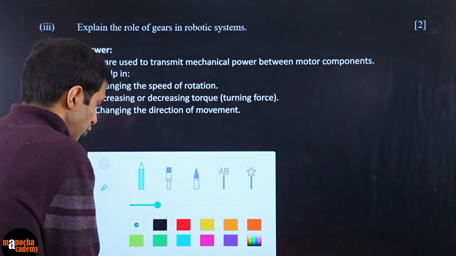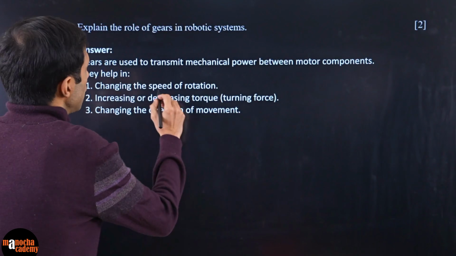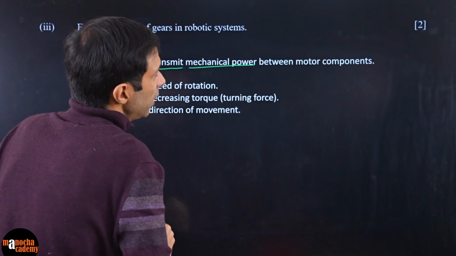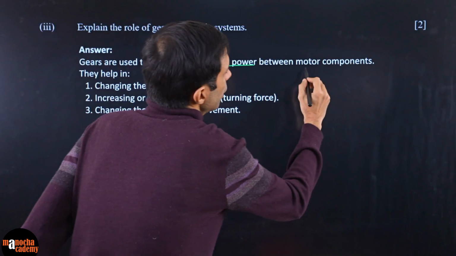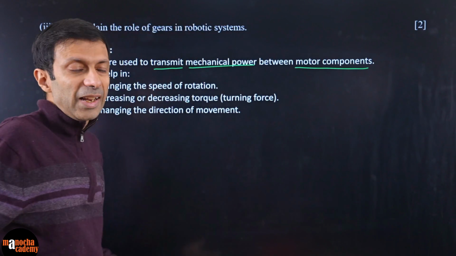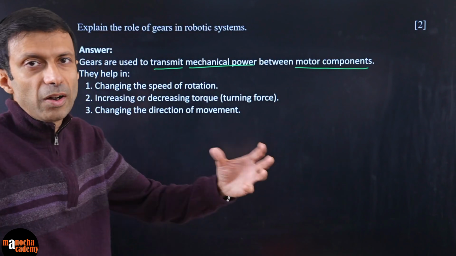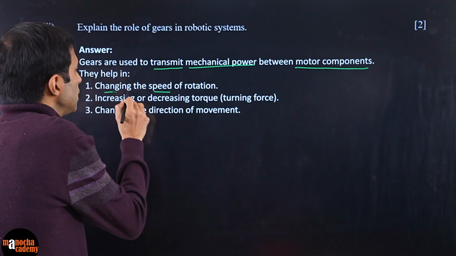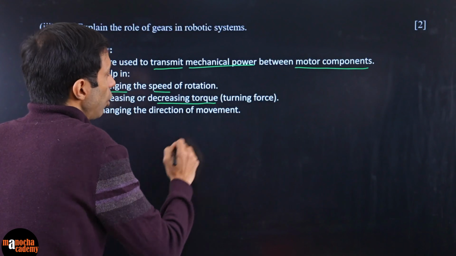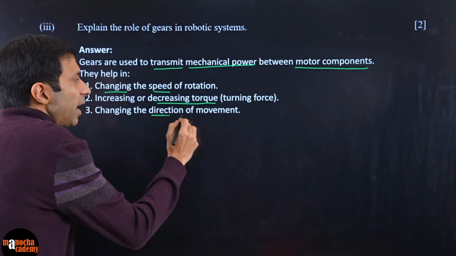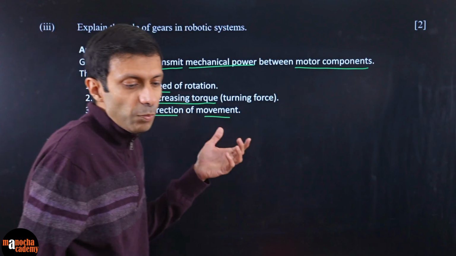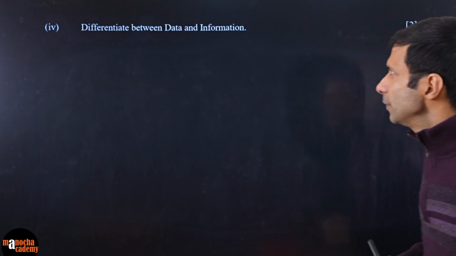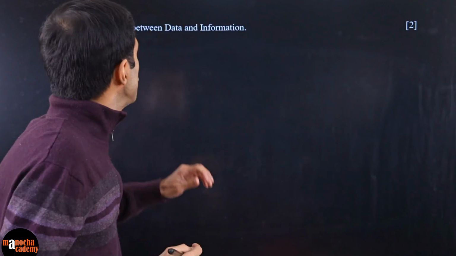So they can help in changing the speed of rotation. And what are they basically used for? They're used to transmit the mechanical power between the motor components, just like in a car, they help to transfer the mechanical power to the wheels. They can help in changing the speed, increasing or decreasing the torque, or changing the direction of movement. So this is a nice model solution I've given you here, and you can note down these points. Okay, moving on to the next question.